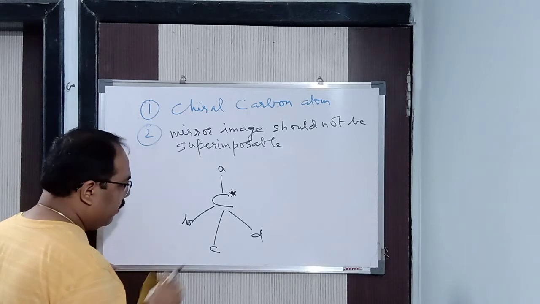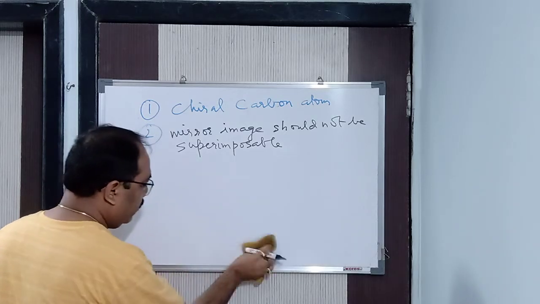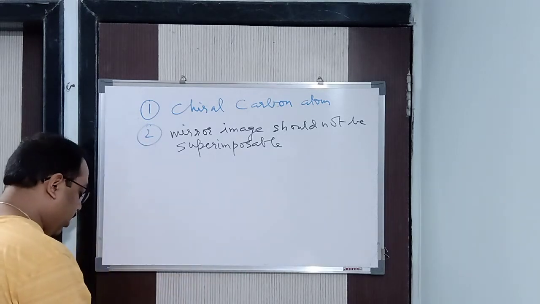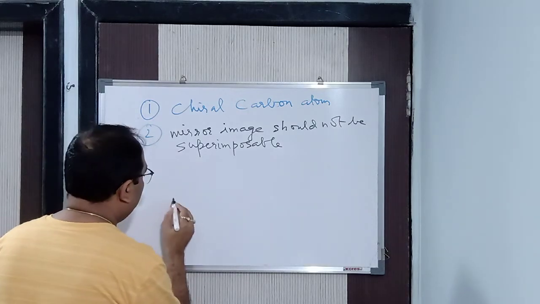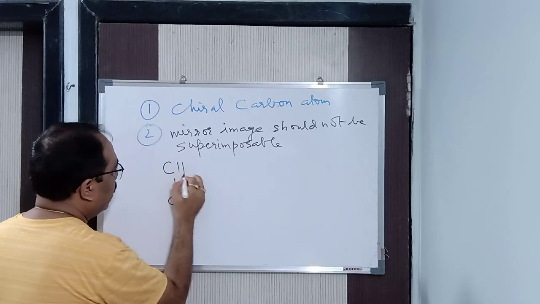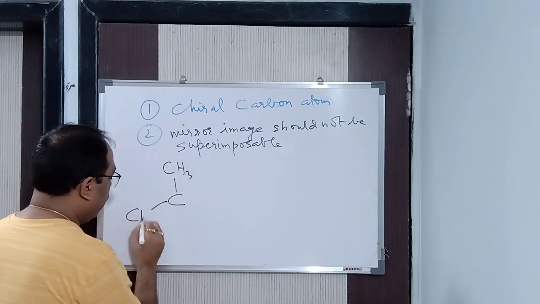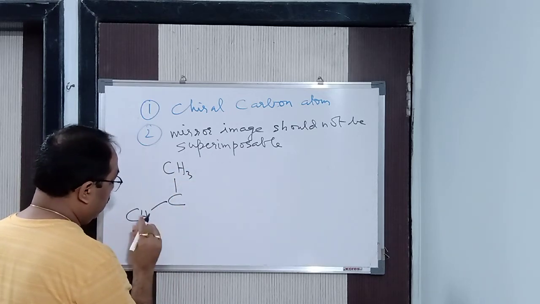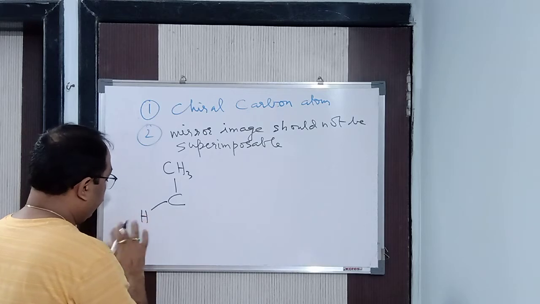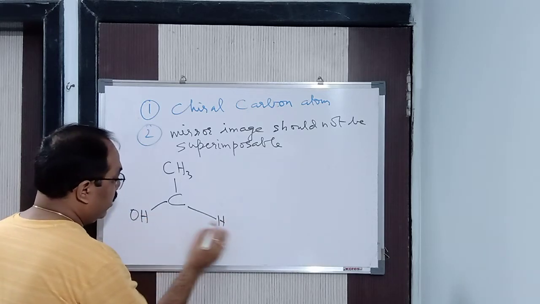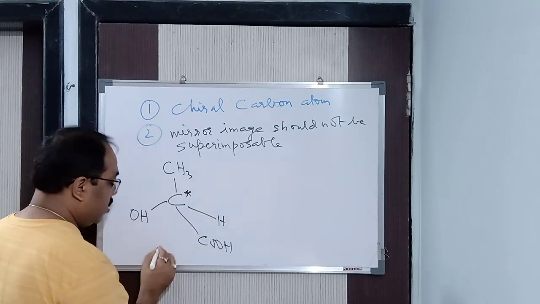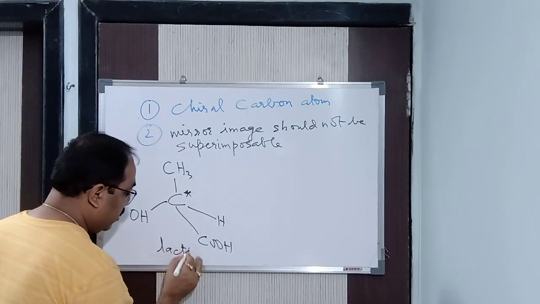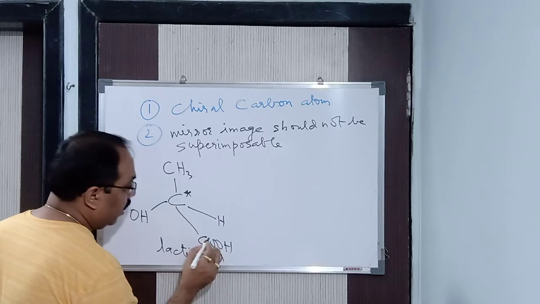Alright, now let me take an example. And remember students, you have to give an asterisk mark. If the asterisk mark is not there, it is wrong. Now see here. For example, I am taking here CH3, here OH, and here H, and here COOH. Alright, so this is called lactic acid. This is known as lactic acid.